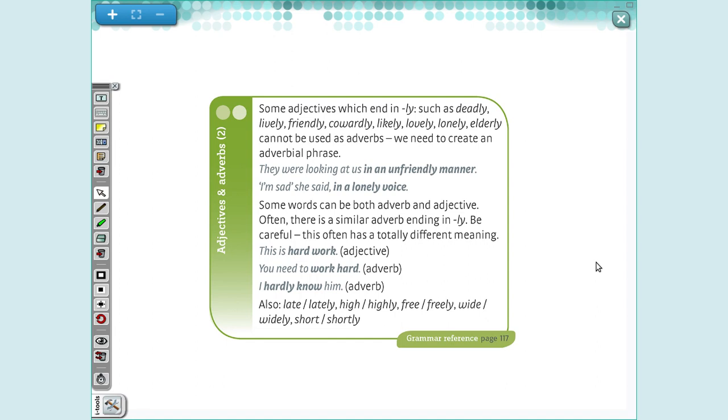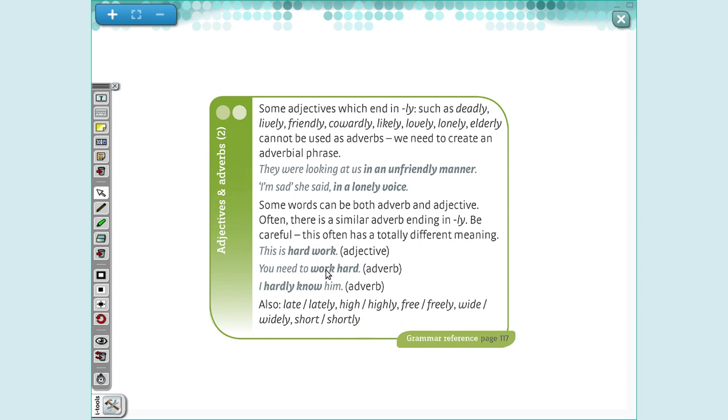Good. Some words can be both adverb, adjective. Often there is a similar adverb ending in "ly". Be careful, this often has a totally different meaning. For example, the word hard. Hard is an adjective, hard is an adverb, and hardly it's another adverb. Ok? Hard work, eu estou dando uma característica para o trabalho.